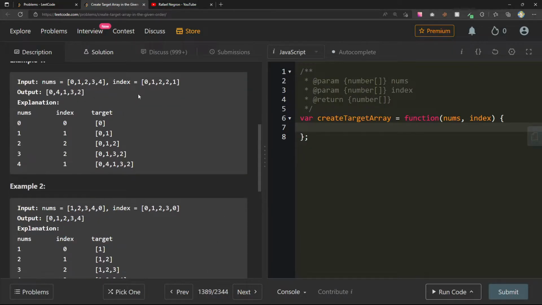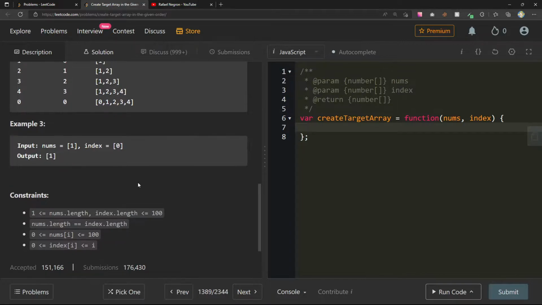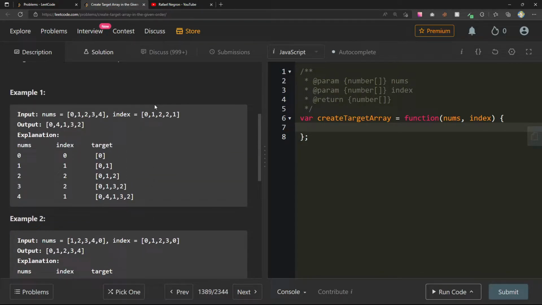This will only ever be 100. Normally when we have bounds like this that are small, a lot of times you see 10 to the 5, 10 to the 4, but this is just 100. That might mean that we can do something other than this brute force method I'm going to suggest.